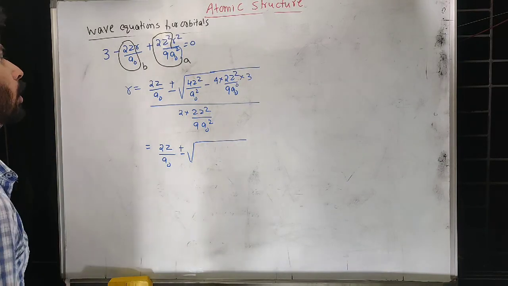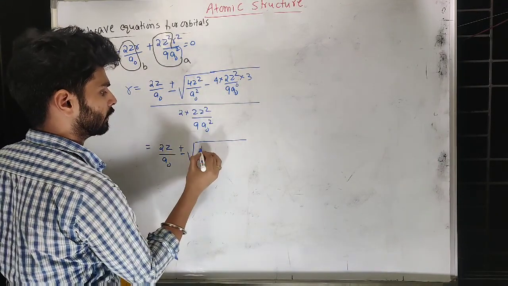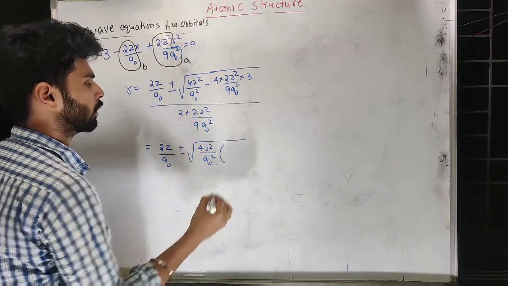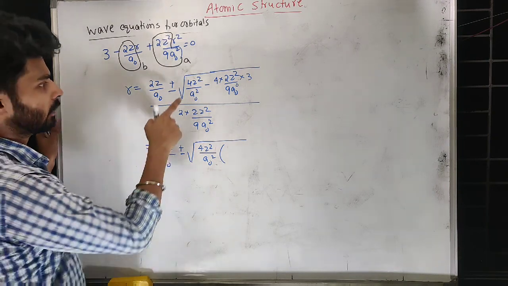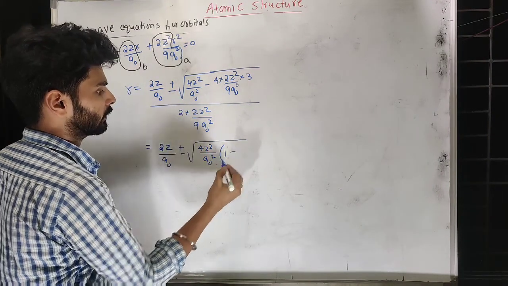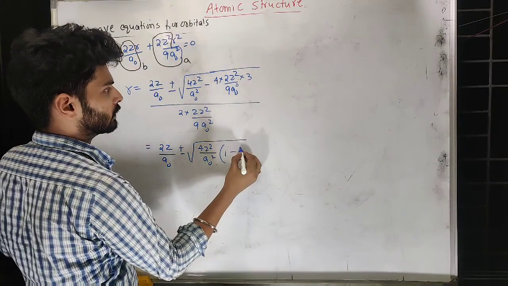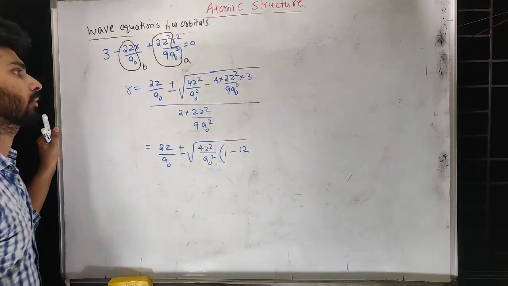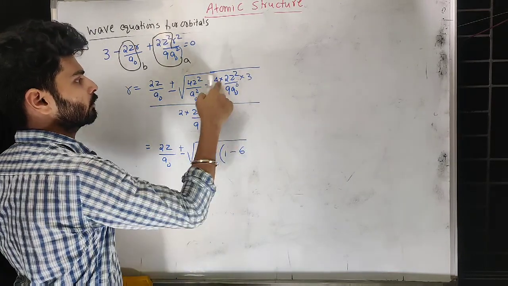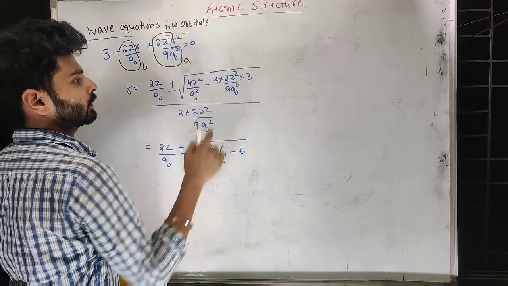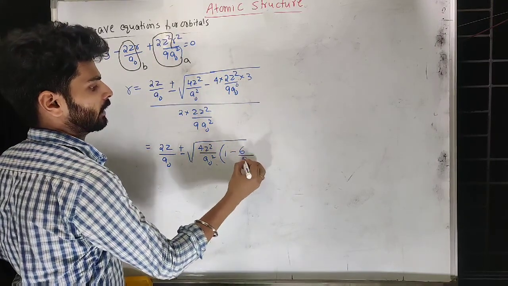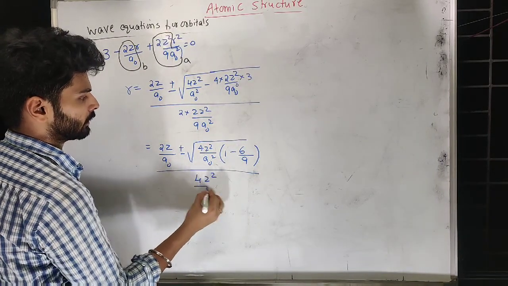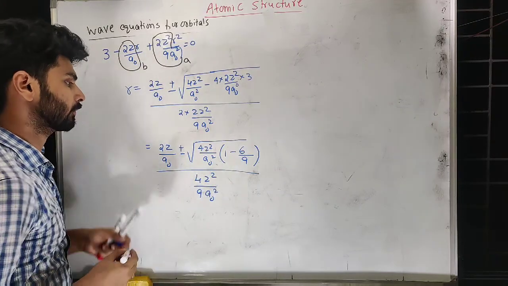Here I think we can take common 4z square divided by a naught square. Now the remaining, 4z square a naught square, that means nothing is remaining there. 4 3s are 12. So no, 2 3s is 6. So 4 will go there. So 2 into 3, 6 and 9, divided by 4z square divided by 9 a naught square.